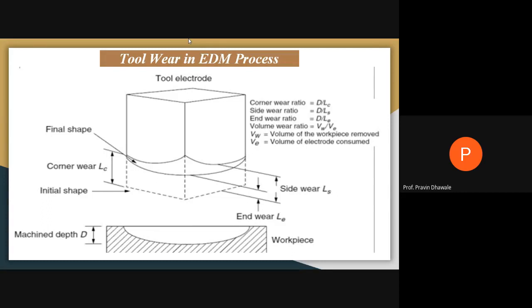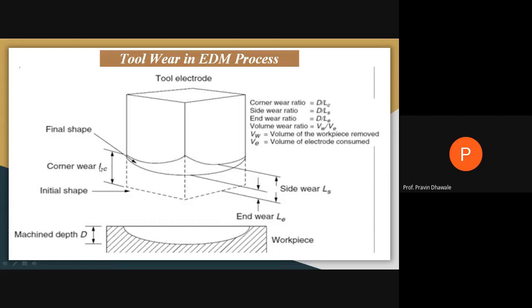As far as tool wear is concerned in the electric discharge machining process, observe this diagram. This will be the tool. This dotted line shows the initial shape, and this line shows the shape of the tool after wear. And this is a form shaped tool. That form will be produced on the workpiece up to a certain depth, denoted by machining depth, capital D. This will show the final shape. This will show the initial shape.